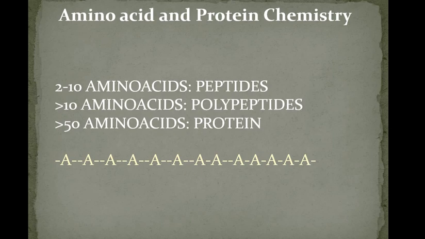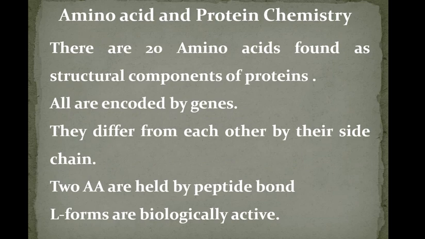And see here, in this figure, A is nothing but amino acid. In a protein, all these amino acids are linked by a bond. That bond is called peptide bond. So amino acids in a protein are linked by peptide bonds. There are 20 standard amino acids found as structural components of proteins. All these amino acids are encoded by genes.